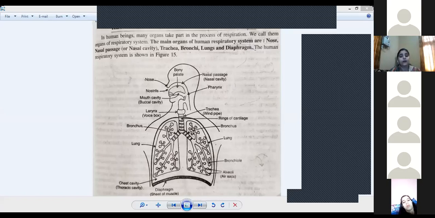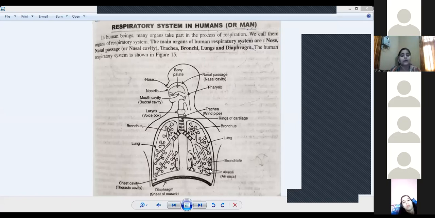Bronchi divide into bronchioles, and at the end you can see in the picture that alveoli are present, and an alveolus is a balloon-like structure. These are called air sacs. Now just look at the first opening, called the nostrils. Nostrils lead into the nasal cavity. After the nasal cavity comes the pharynx. You can see this is called the buccal cavity.